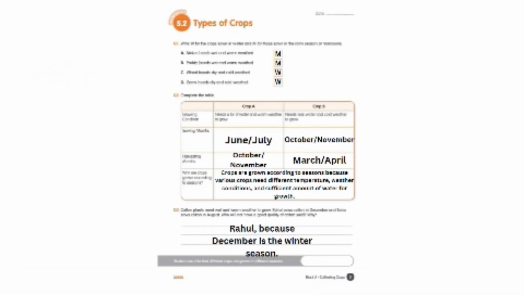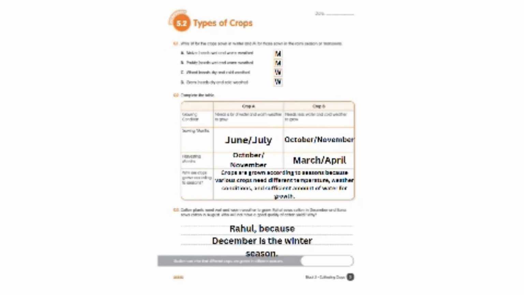Worksheet 5.2 Types of crops. Question 1. Write W for the crops sown in winter and M for those sown in the rainy season or monsoons. A. Maize needs wet and warm weather. Answer: M. B. Paddy needs wet and warm weather. Answer: M. C. Wheat needs dry and cold weather. Answer: W. D. Gram needs dry and cold weather. Answer: W. Question 2. Complete the table.